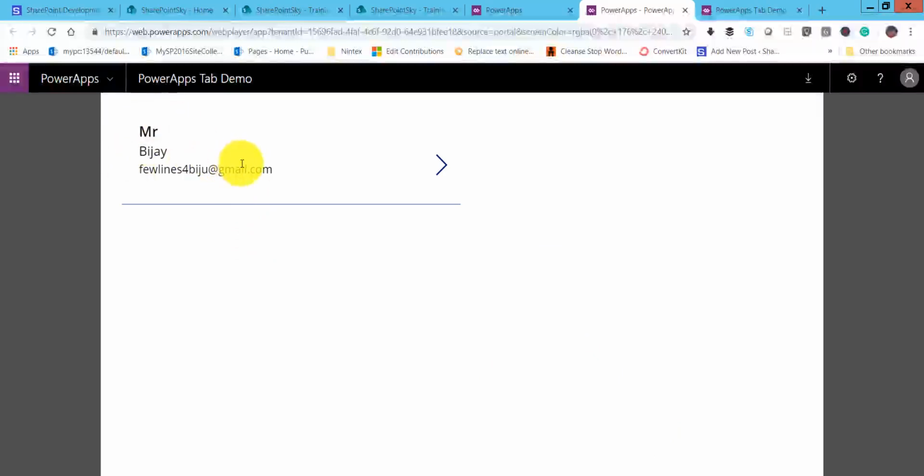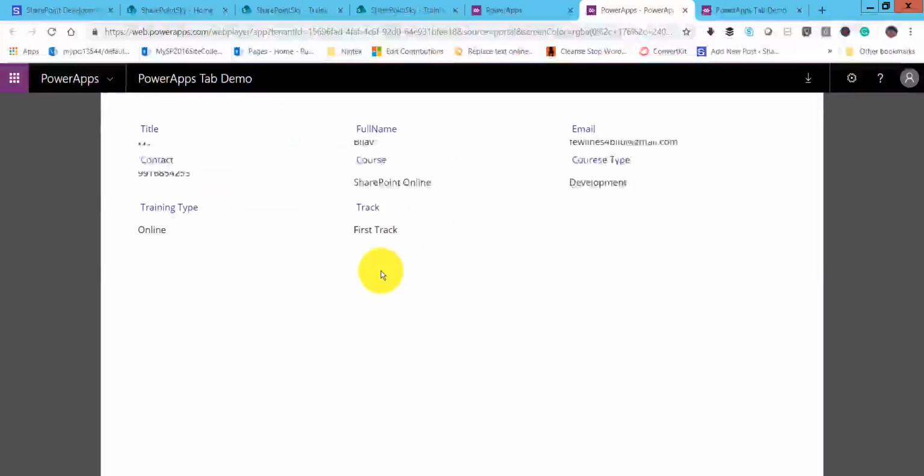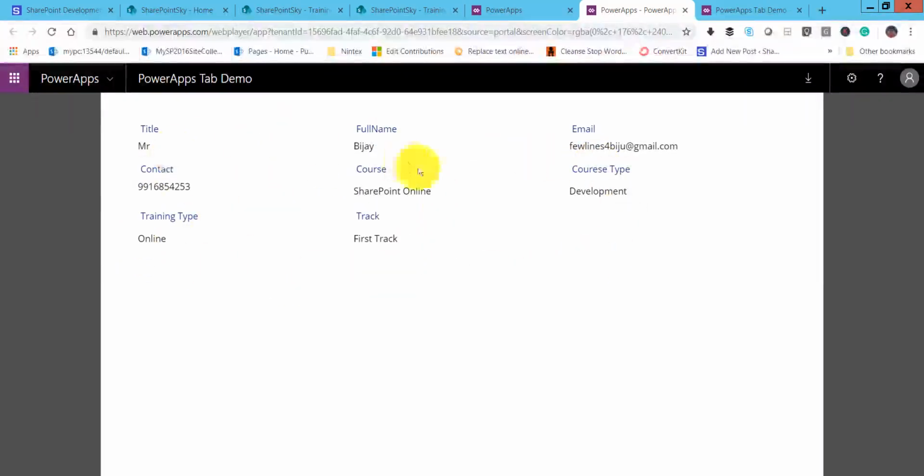Once you click on submit, you can see here Mr. Vijay and the email ID. This is how it is coming. Since there is only one item, it is displaying one item. Click on this. You can see here now our details form is appearing, and this is how all the data is also coming up.